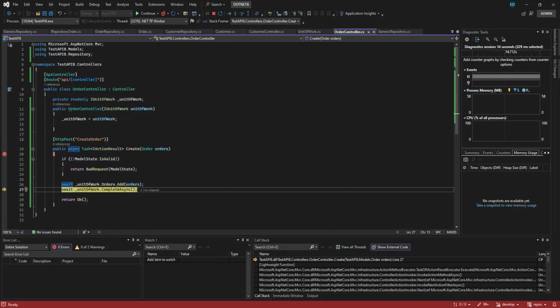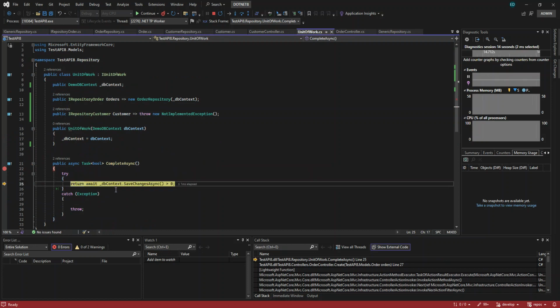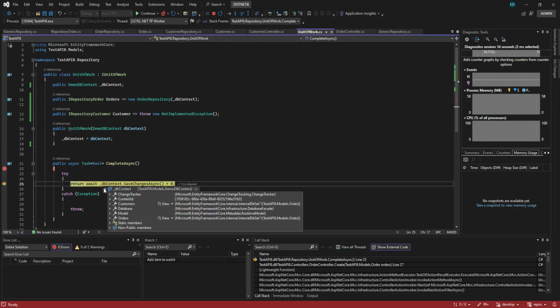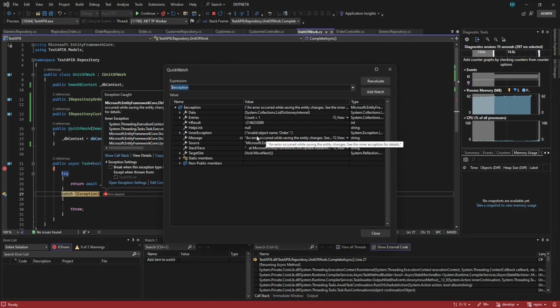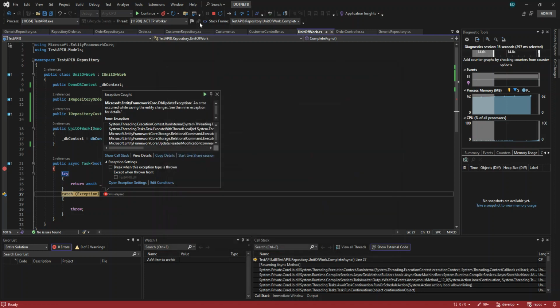This one has no error. You only have the error in the context SaveChangesAsync. Yeah, it's still the same. What happened here? Error output: invalid object name order.